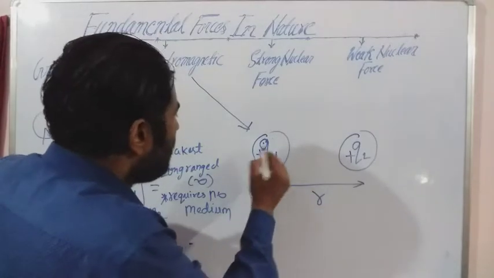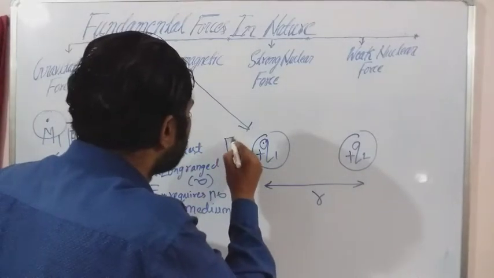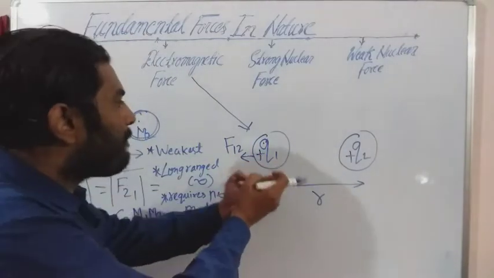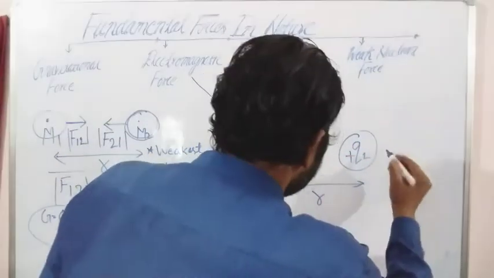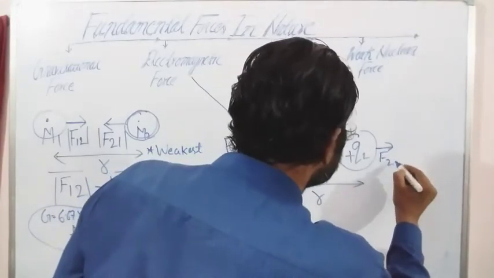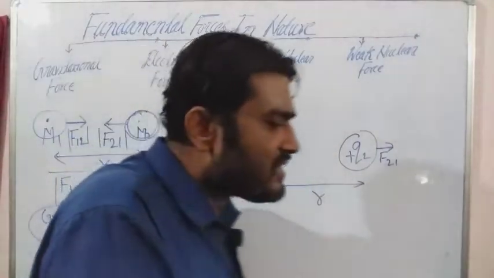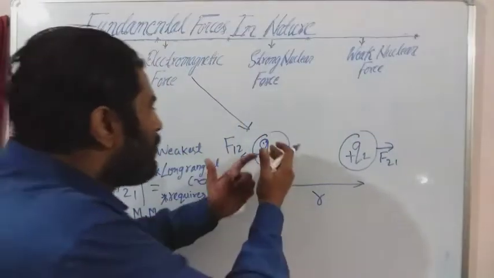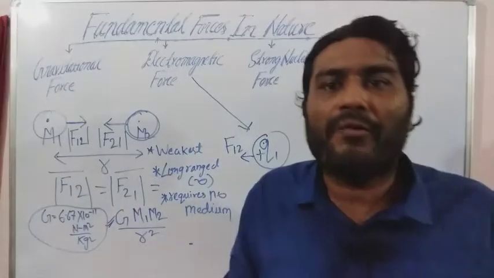Now let's discuss this charge. This charge will experience a force in this direction, and this one is the force on charge 1 due to 2. So this charge gets repelled by this Q2 charge. Now let's discuss the force on this charge. This charge gets repelled by this charge, so this one is the force on 2 due to 1. So there is a repulsive force here, because the nature of the charges is the same. Both are positive. Even if both were negative charges, the same would happen. There will be the force of repulsion.